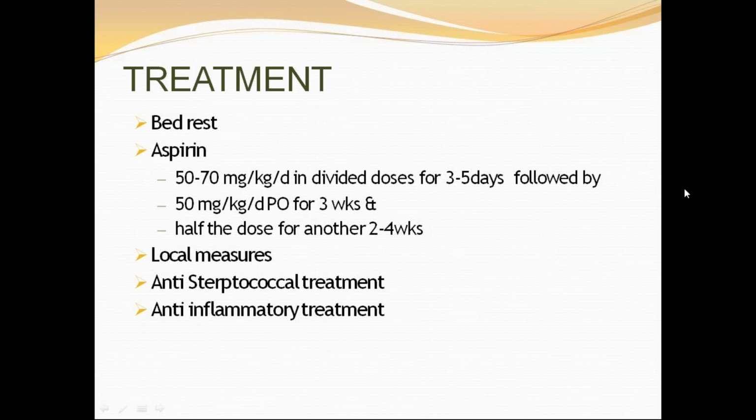So coming to your treatment part, all the patients with acute rheumatic fever should be placed on bed rest and monitored closely for evidence of carditis. They can be allowed to ambulate when the sites of acute inflammation have subsided. However, patients with carditis require prolonged periods of bed rest. This is not strictly for all the patients, only with evidence of carditis.